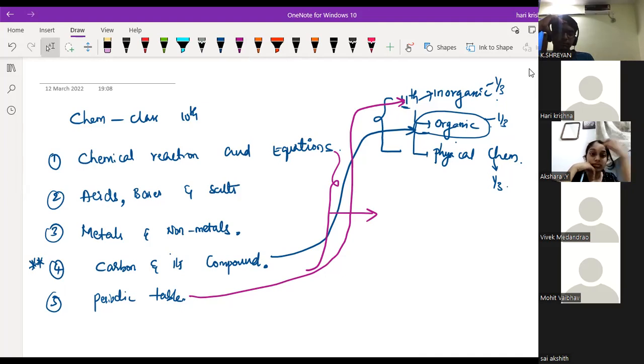Again, the periodic table. Just as multiplication tables are important in maths, the periodic table is very useful in chemistry. When you go to the class level, you study individually the separate groups: first group, second group, 13, 14, 15, 16 and all. Now you've got a clear idea about chemistry in class 10, or does anybody have any doubts?